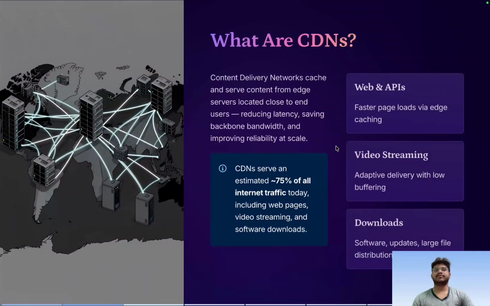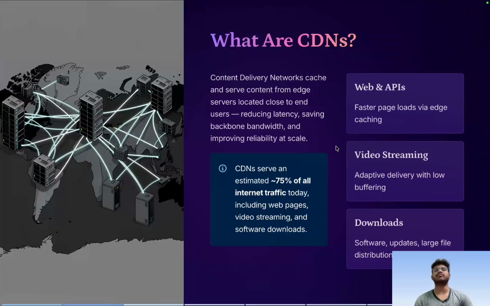Before deep diving into the paper, let's understand what CDNs are. Content delivery networks cache and serve content from edge servers located close to end users to reduce latency, to save backbone bandwidth, and to improve reliability at scale. If we look at the real data, these CDNs serve an estimated 75% of all internet traffic today, and this includes web pages, video streaming, software downloads, and many other things.